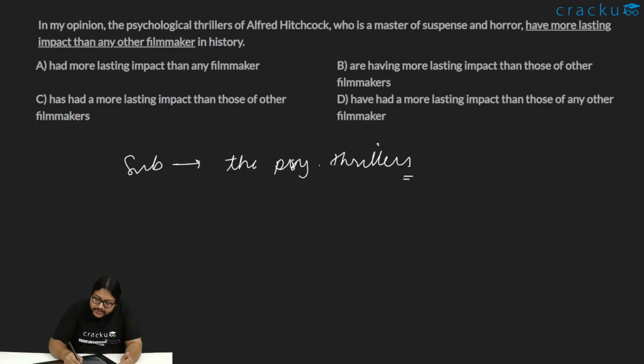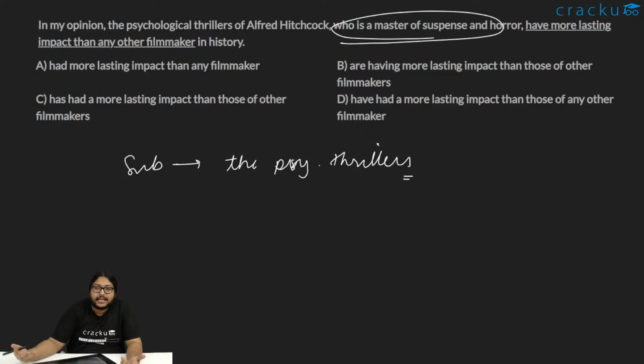Who is a master of suspense and horror? This entire thing is what? Additional information, extra information. Ignore it. What is the sentence about? The psychological thrillers. The sentence is not about Alfred Hitchcock. The sentence is about psychological thrillers. Alfred Hitchcock also ignore. The subject is what?